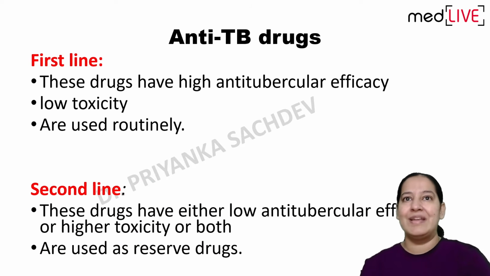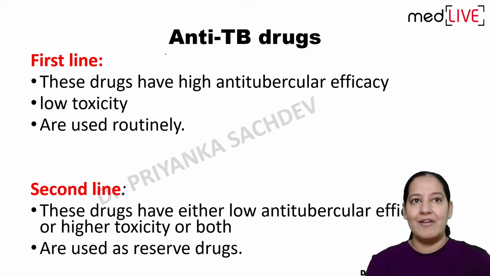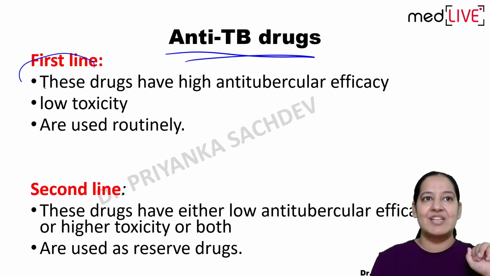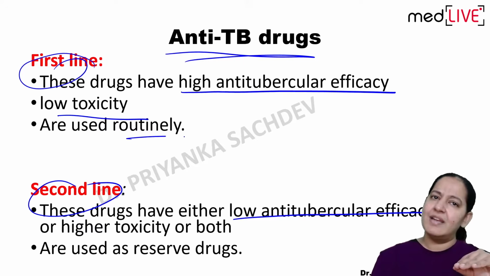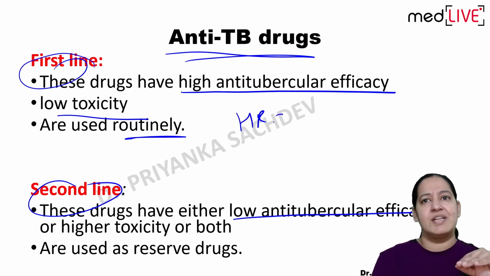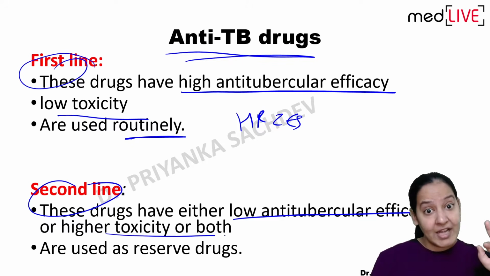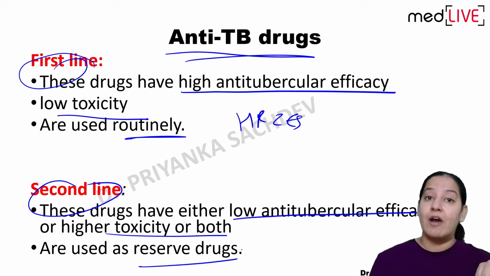As I have told you, the anti-tubercular drugs are divided into 2 categories, first line and second line. First line are the drugs which have high anti-tubercular efficacy. Second line will have low anti-tubercular efficacy. First line will have low toxicity, and these are used routinely. These are 5, HRZES. And second line will have high toxicity, but these are used only as reserve drugs.